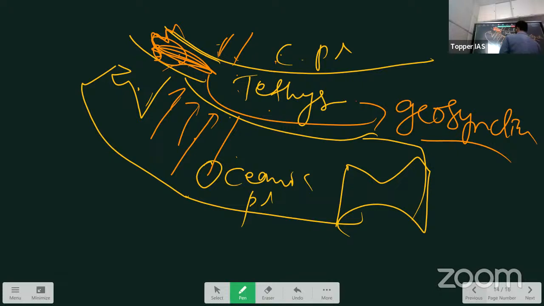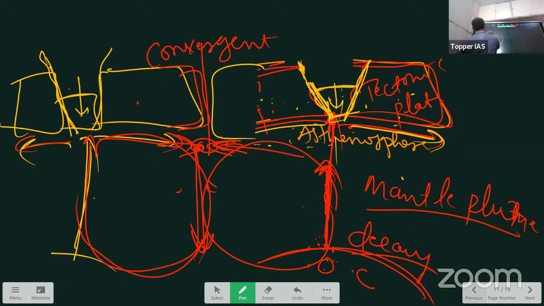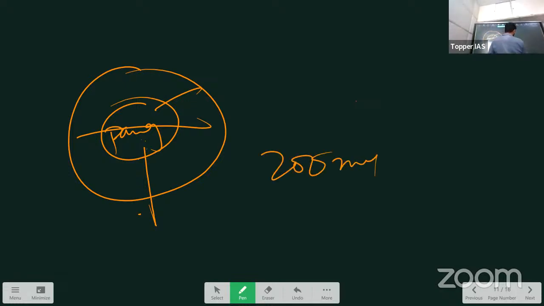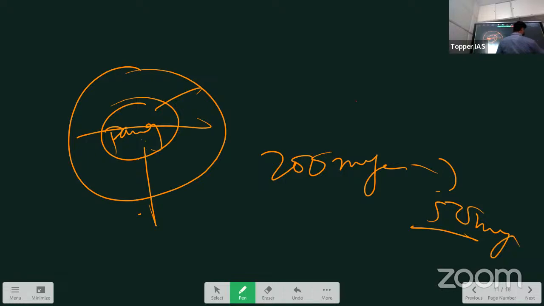So Alfred Wegener said there was this one single continent. What was this continent called? Pangaea. Pangaea divided into Laurasia and Gondwana. India was part of Gondwana. So India started separating from Gondwana around 200 million years ago, right? So around 50, 60 million years ago, Himalayas are formed. Around 50 million years ago, it reached Eurasia. Okay.